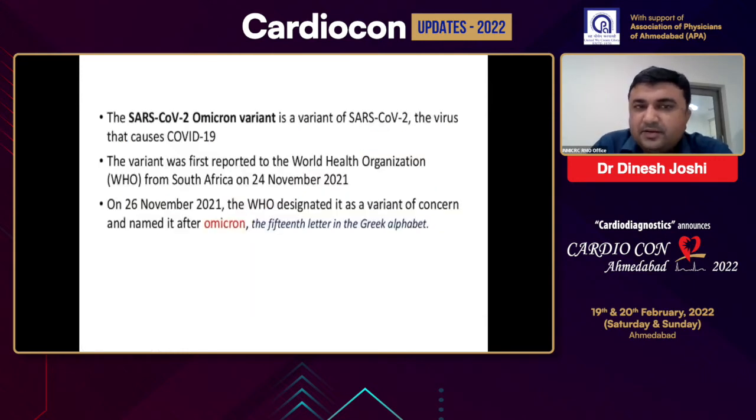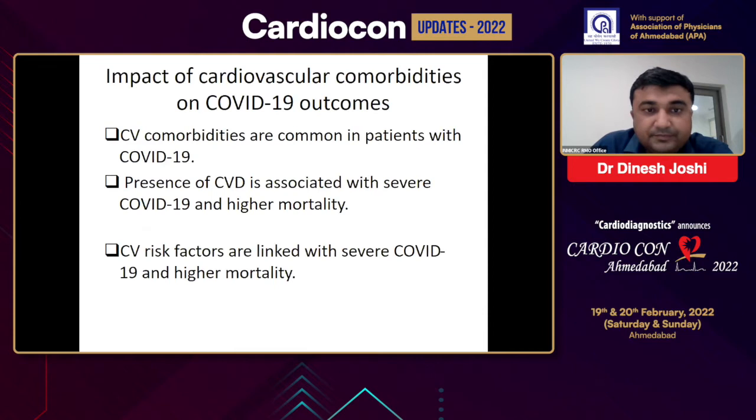Now, many variants have come in the last 2 years. The initial variant was the wild type, which was the first spike. The second spike was due to the Delta wave, and at present the third wave is going on, and it's due to the Omicron variant. The Omicron variant was first reported by WHO in South Africa in November 2021 and designated as a variant of concern and named Omicron on 26 November 2021.